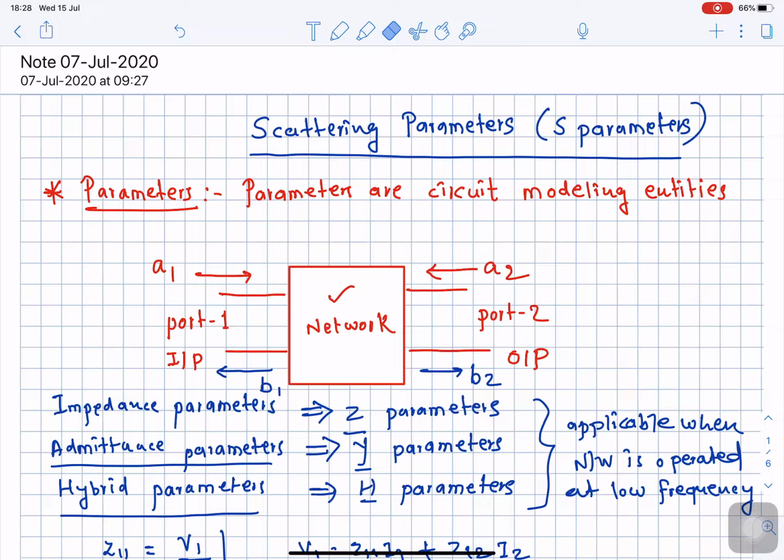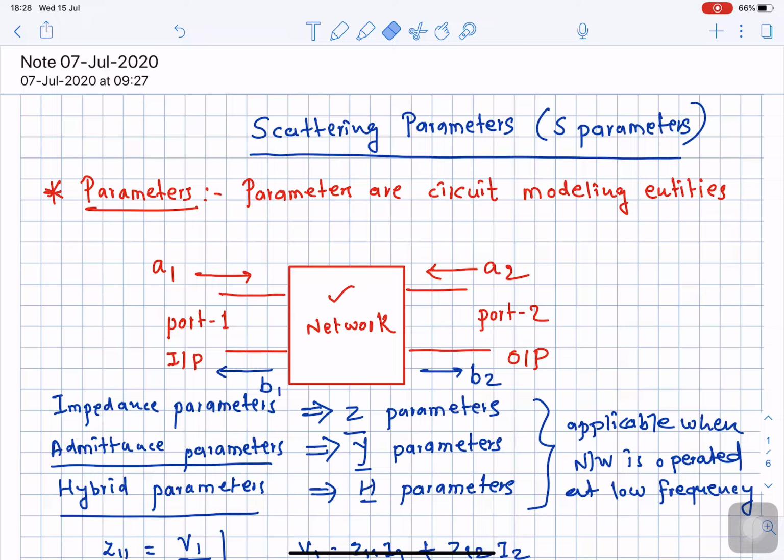Here in this diagram I will denote this two-port network. This is a typical two-port network, how it looks like. We have two ports: port number 1 and port number 2.